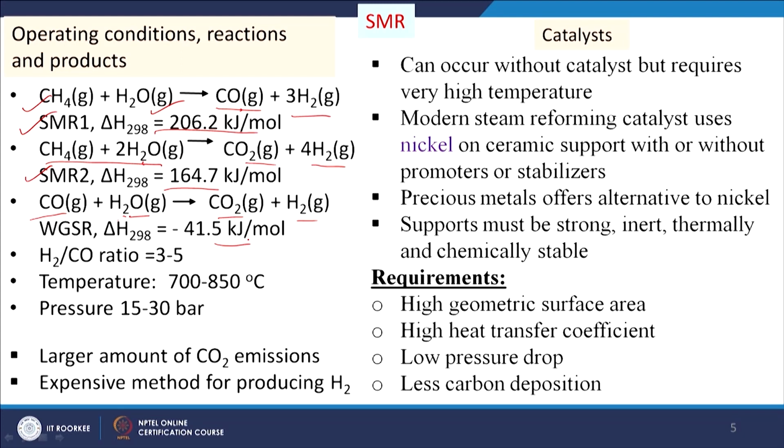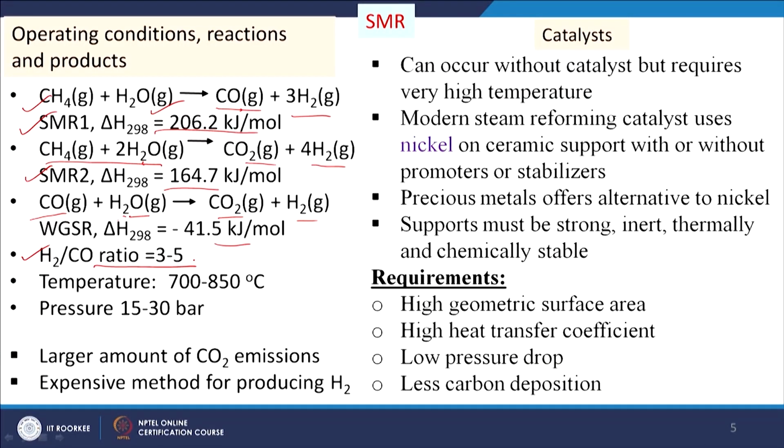And then another important feature is the H2 to CO ratio. The ratio of these two components available in syngas is very important, because this will decide the suitability of this syngas for its downstream applications. Different downstream applications require different ratios of H2 to CO. In this case we can get this ratio as 3 to 5. So, we can get a very high ratio with respect to other reforming, and our temperature requirement is 700 to 850 degrees centigrade and pressure is 15 to 30 bar.